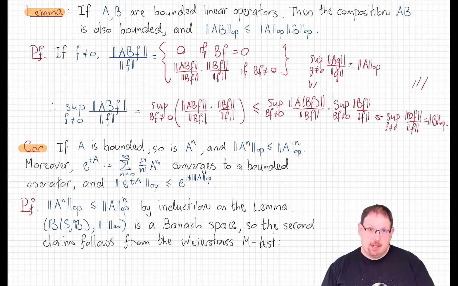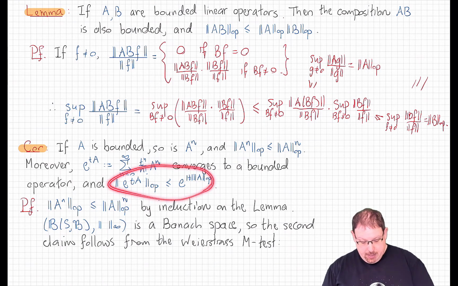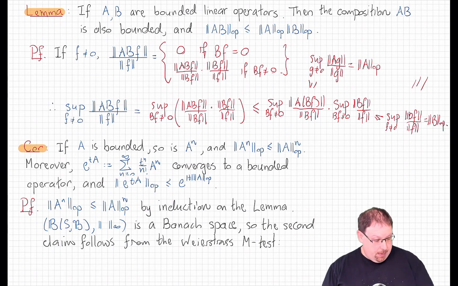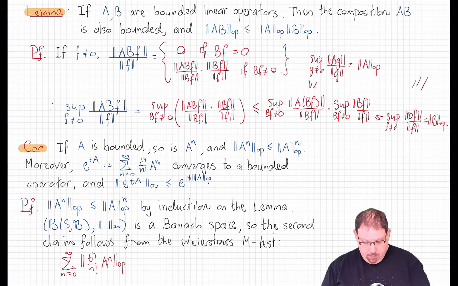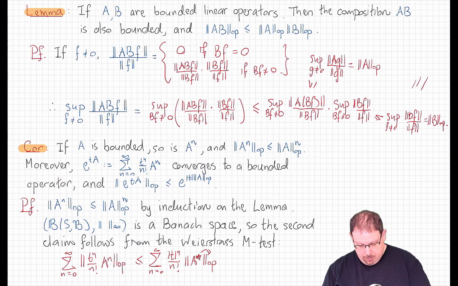So, having that assumption under our belt, we just have to check that this holds true, because then we will see that this converges to some finite element of the Banach space in question. Well, that's just a matter of fiddling with power series. If we take the sum here of the operator norms of those terms, first, operator norm is a norm, so we can pull this constant out with an absolute value sign. And now we'll use the induction step in the first statement of the proof to move this n outside.